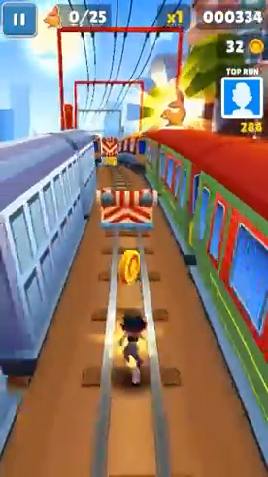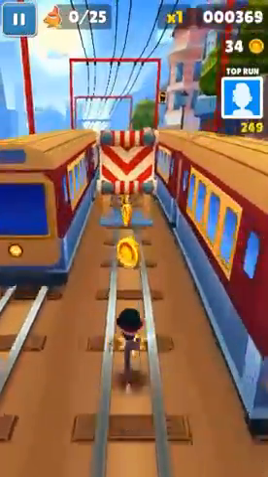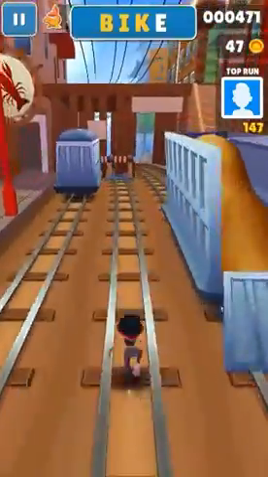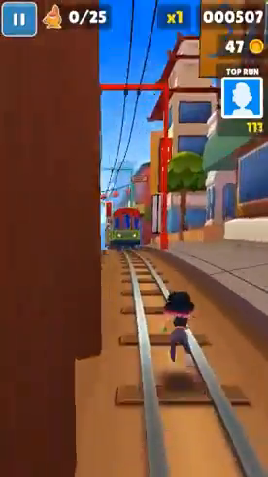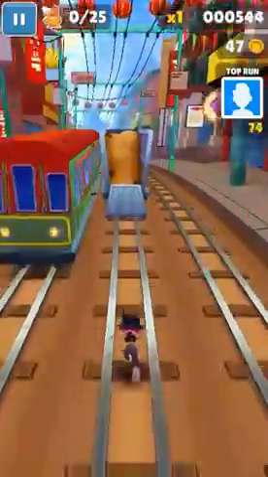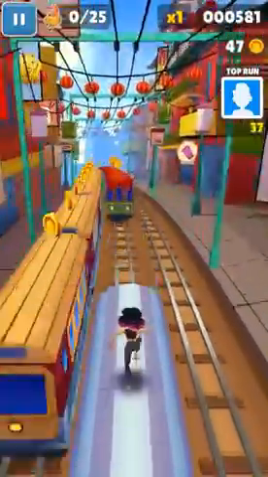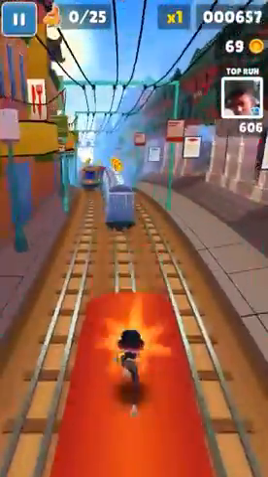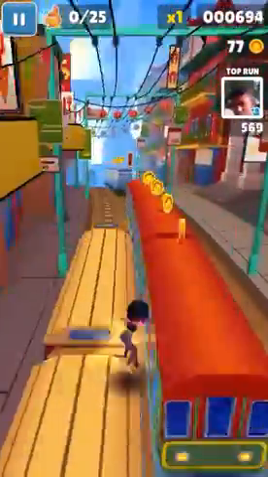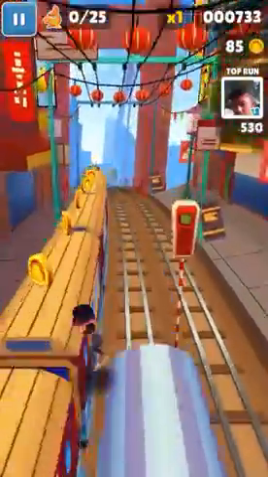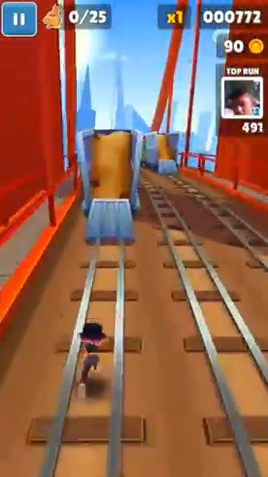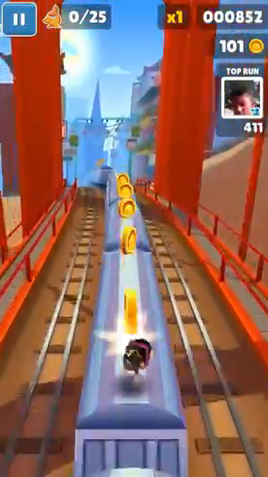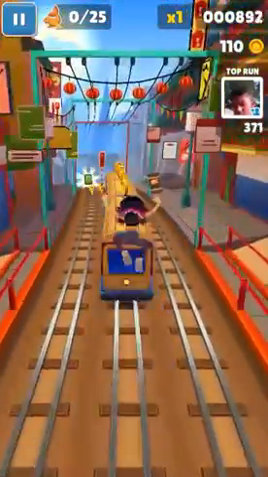Today I am going to show you how to hack Subway Surfer without root and without using any PC. You can hack using your mobile. We only have to download the APK called Lucky Patcher, and after downloading you have to follow certain steps, and after that you have successfully hacked Subway Surfer. So guys, let's start.